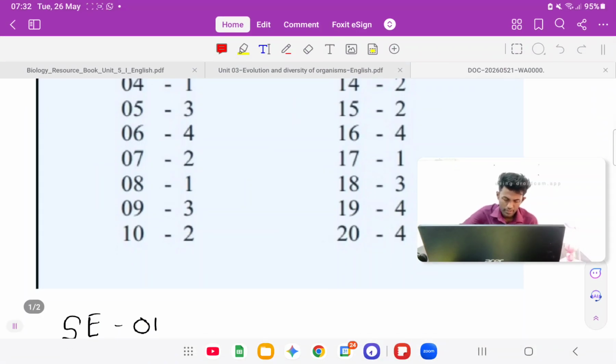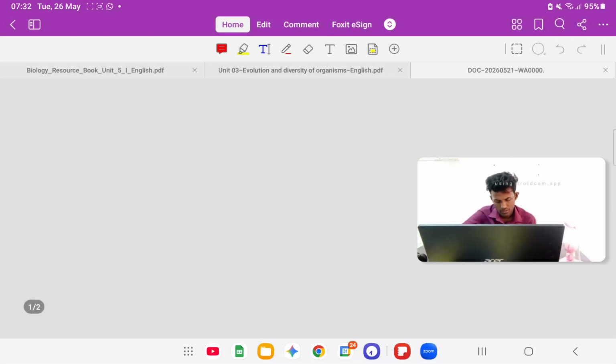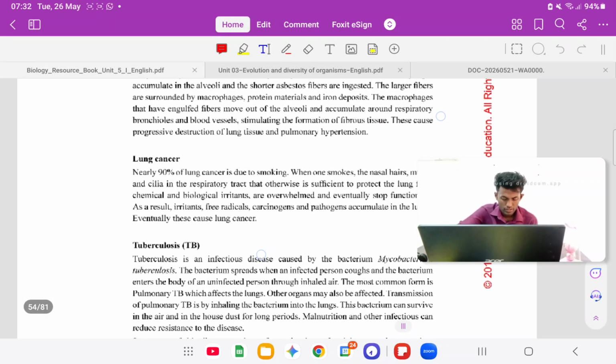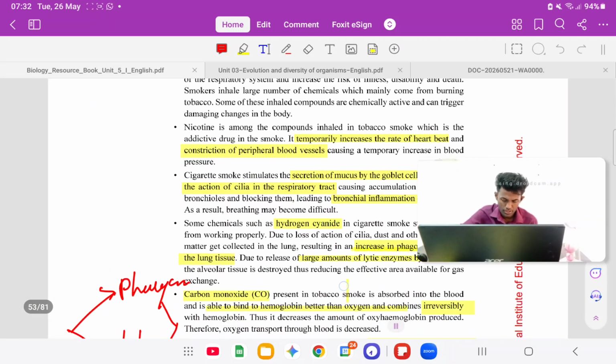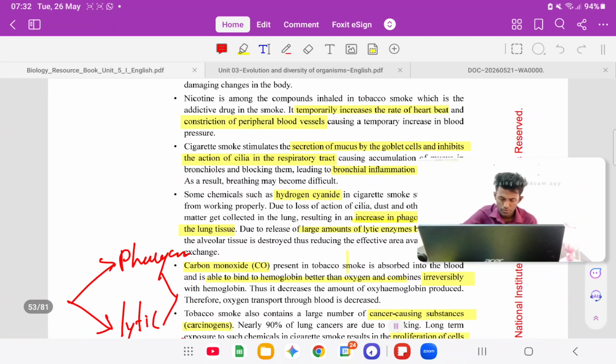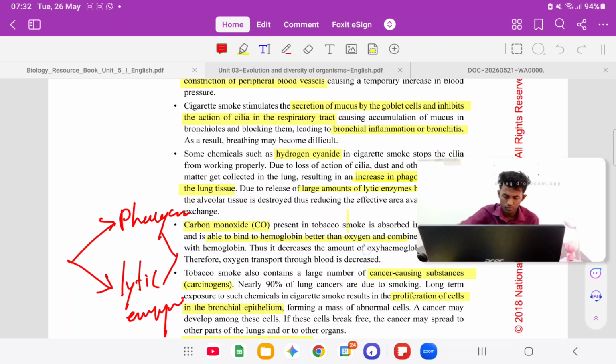Why does that happen? Smoke inhibits the ciliary action, and also cigarette smoke stimulates the goblet cells to produce more mucus. That mucus accumulates inside the bronchial tree, blocks the pathway, and causes bronchitis, right?